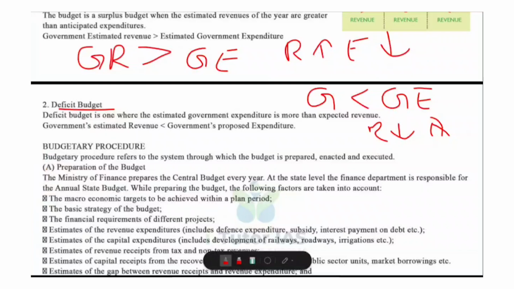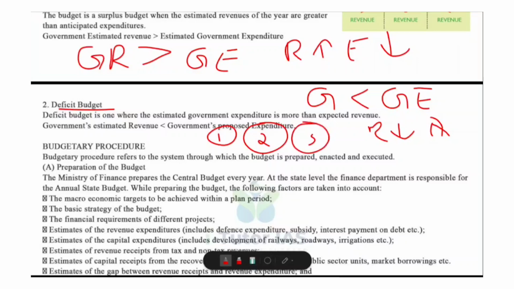And how does the government cover this deficit? Yes, borrowing, that is through public debt, then printing money, taking foreign aid or loans, etc. And what are the advantages of deficit budget? It is useful during economic slowdown. It creates jobs by increasing spending. Then supports welfare schemes, infrastructure and development.